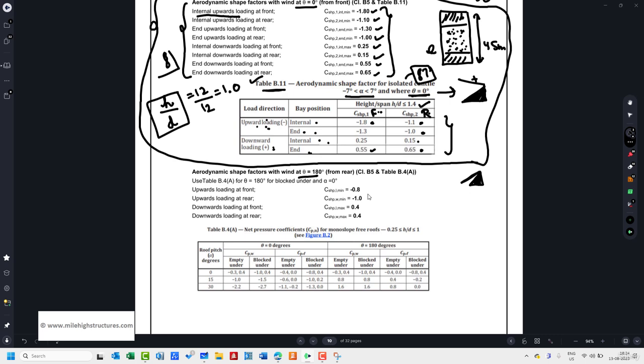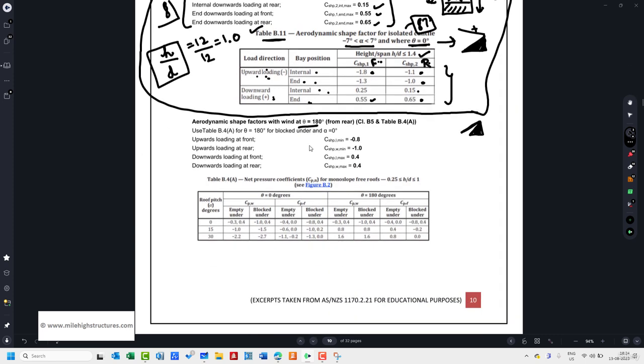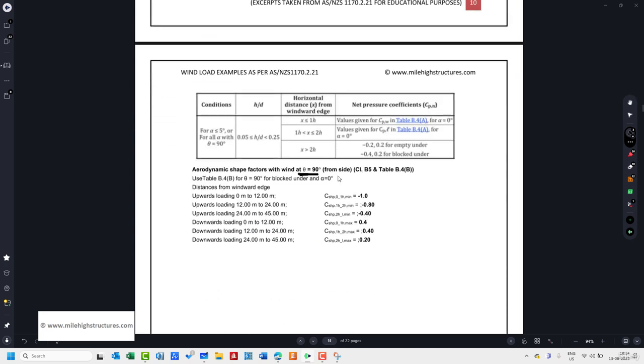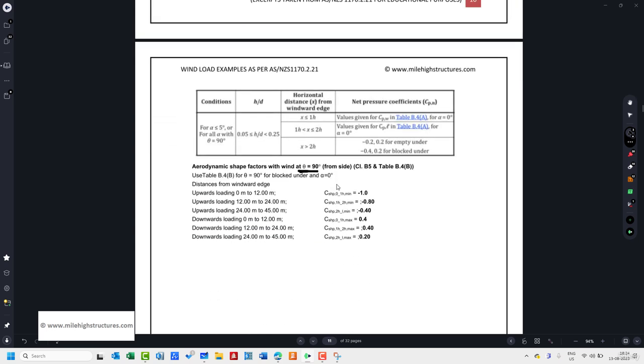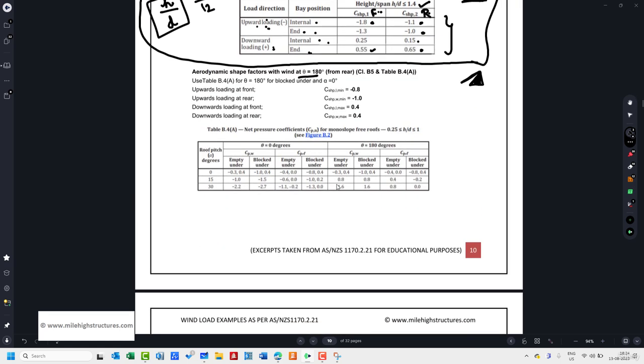After that, this was the easiest part, I must say, for calculating the aerodynamic shape factor for the cantilever roof. Theta equal to 180 is, we can say, a little bit difficult, and theta equal to 90 is somewhat difficult to understand. So let us just take the thing slowly. Second thing, or the second concept, aerodynamic shape factor for wind at theta equal to 180 degree.